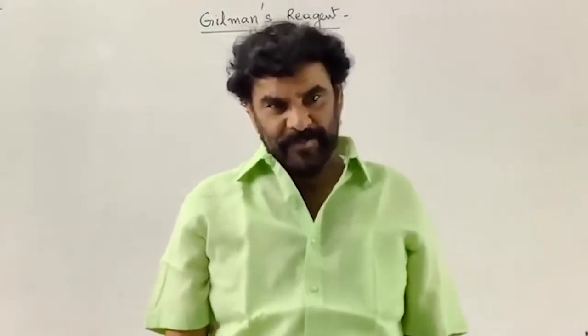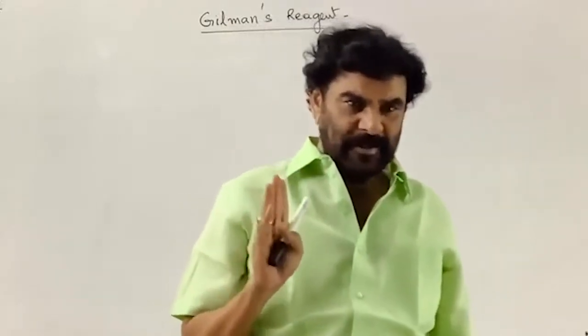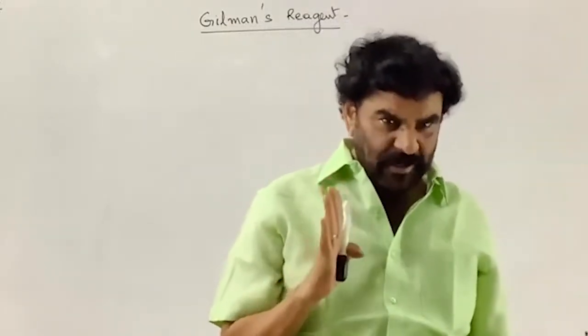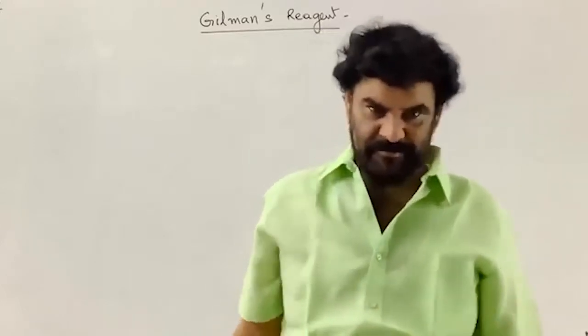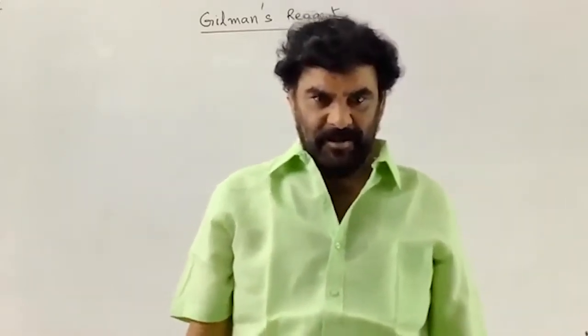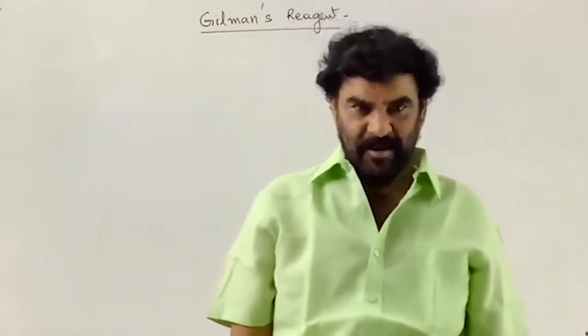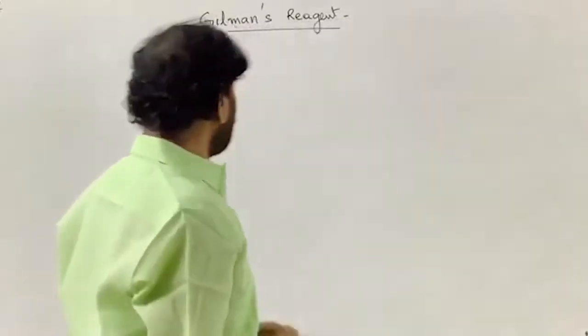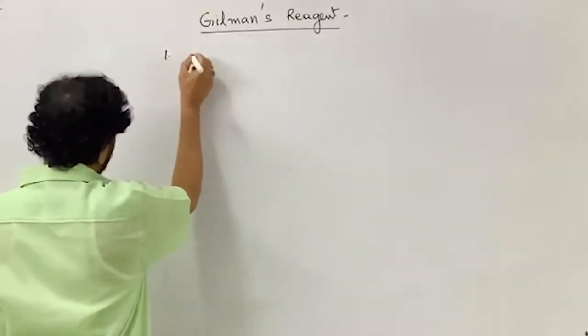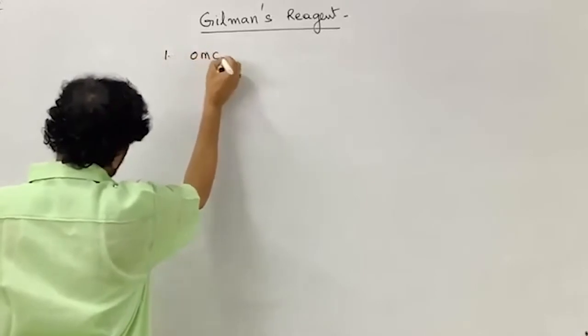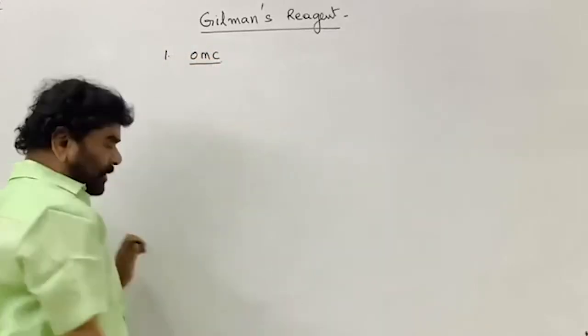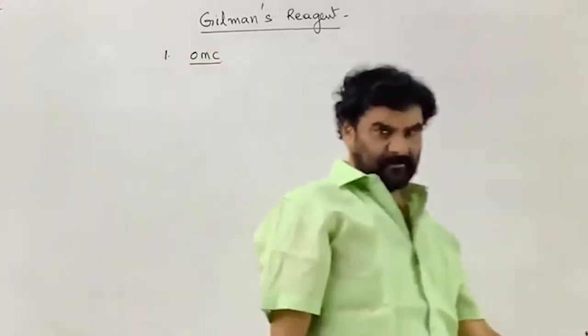Again I want to tell the specialty of the Gilman's reagent. One, it is an organometallic compound. We are habituated to write the word OMC.